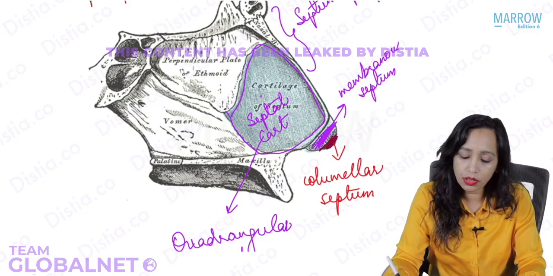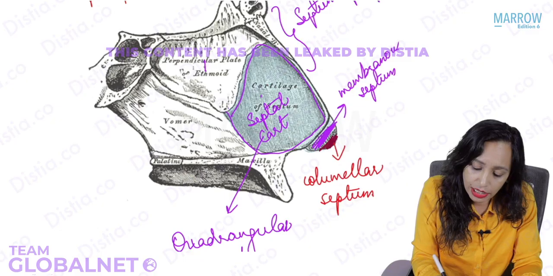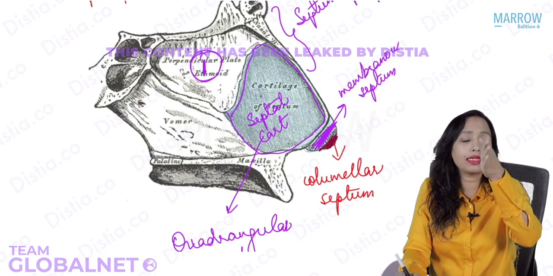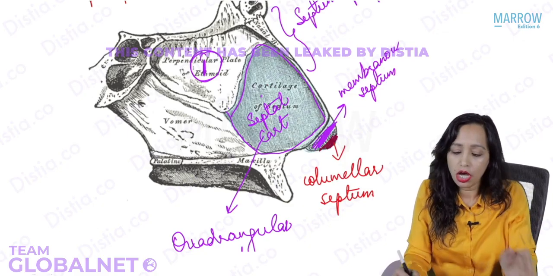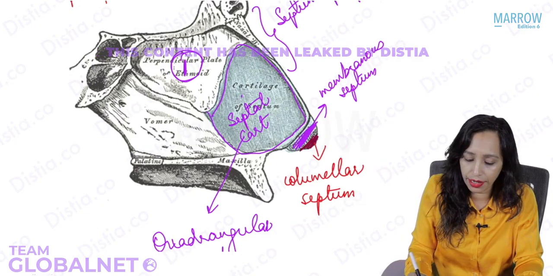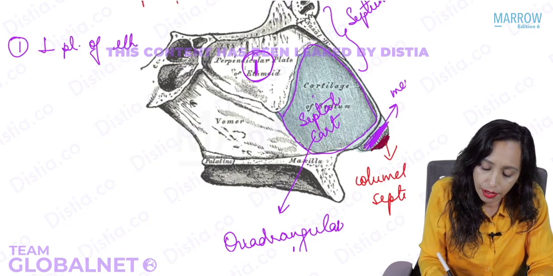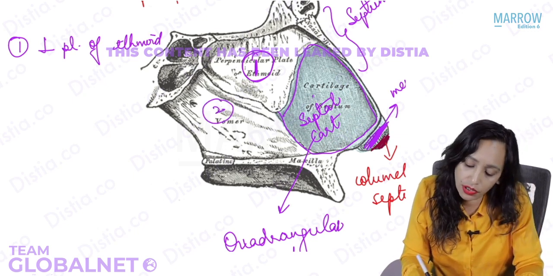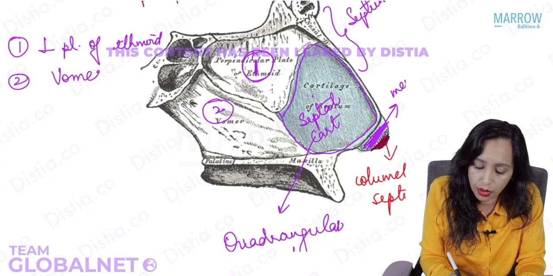So what are the bones? We have this bone here, let me label it as 1. This we have already read. It is a part of the ethmoid coming down from the cribriform plate perpendicularly. So this is the perpendicular plate of ethmoid. Now behind that we have this part of the septum, which is known as the vomer.